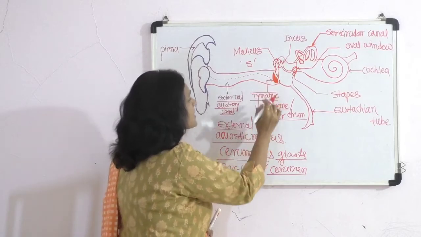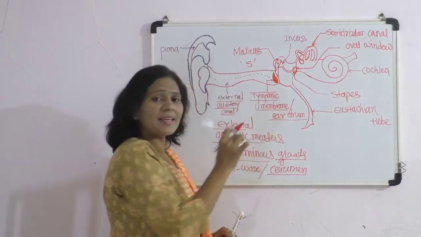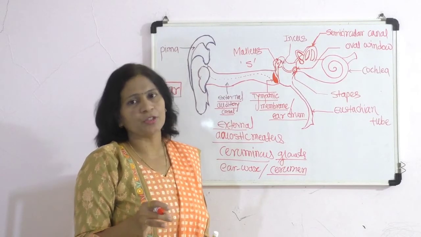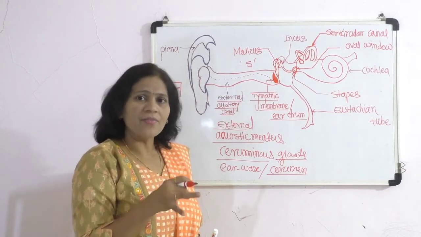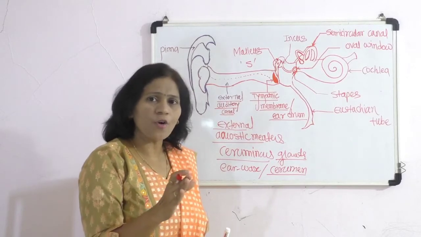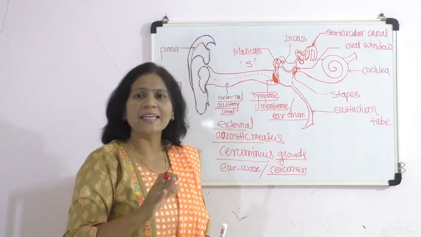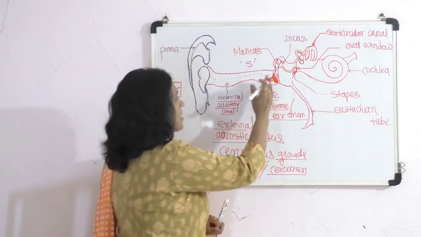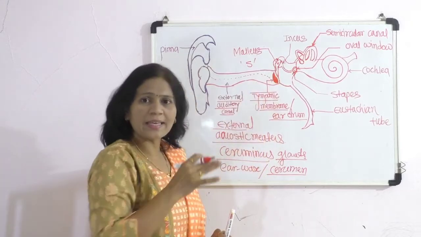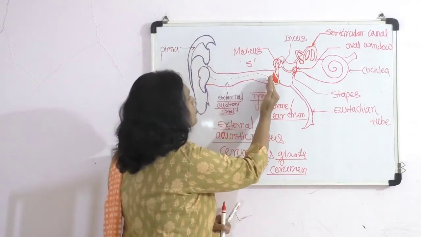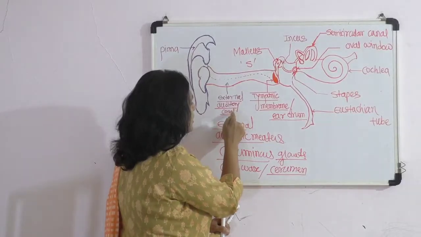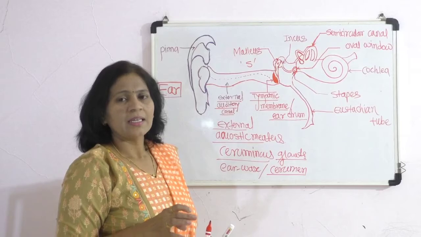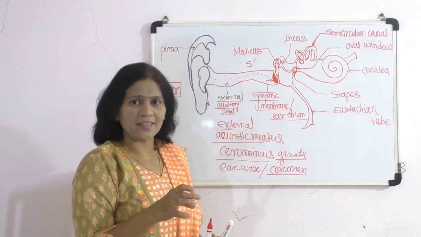The tympanic membrane, or eardrum, is made up of connective tissue, in which the outer side is related to skin. The outer surface of the eardrum, which lies towards the external auditory canal, the part of the external ear, consists of skin.